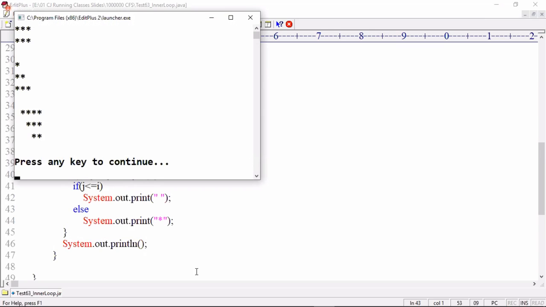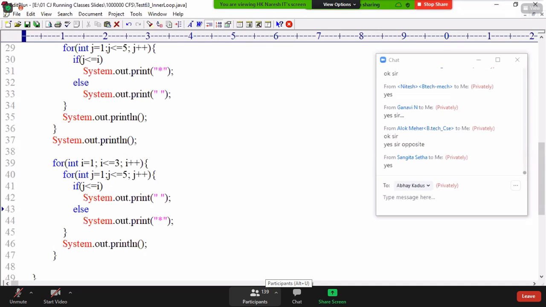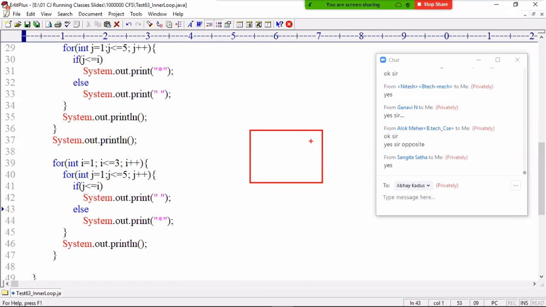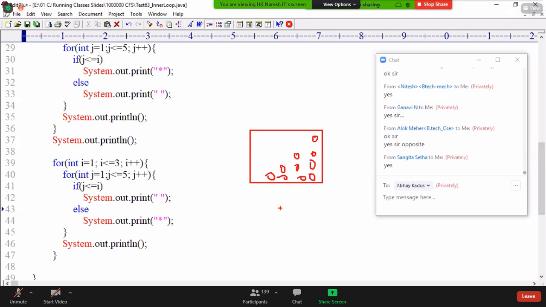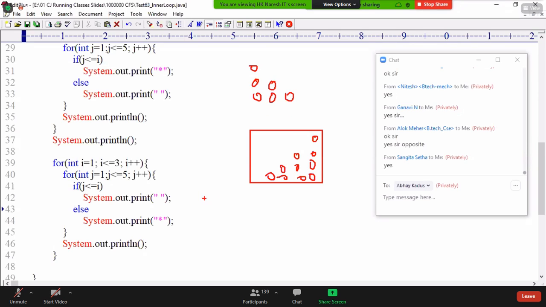It's coming reverse. I want it like this. Star, star, star, like this. First one is what? Star, star, star. I want reverse. Think. What should I write?